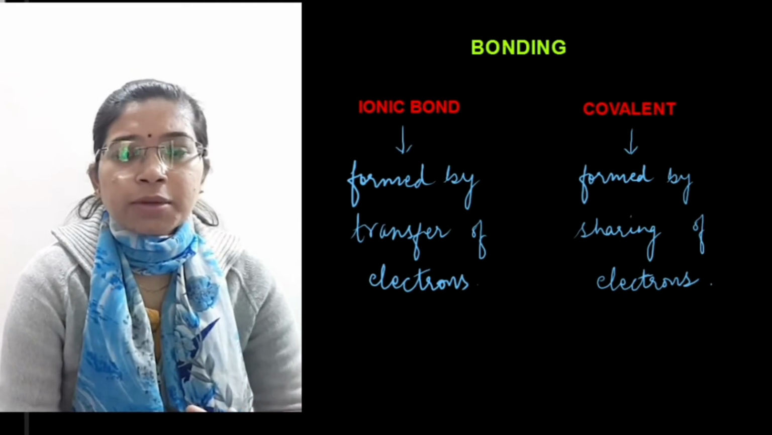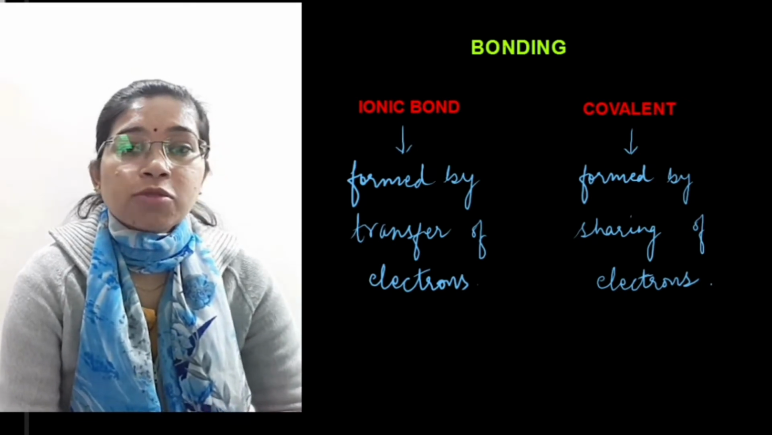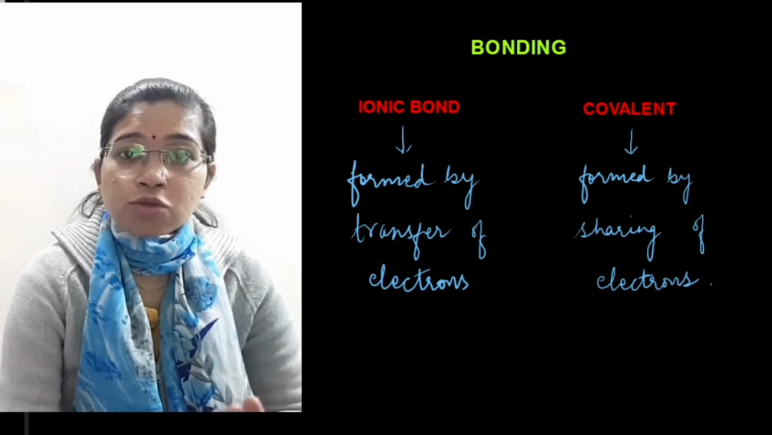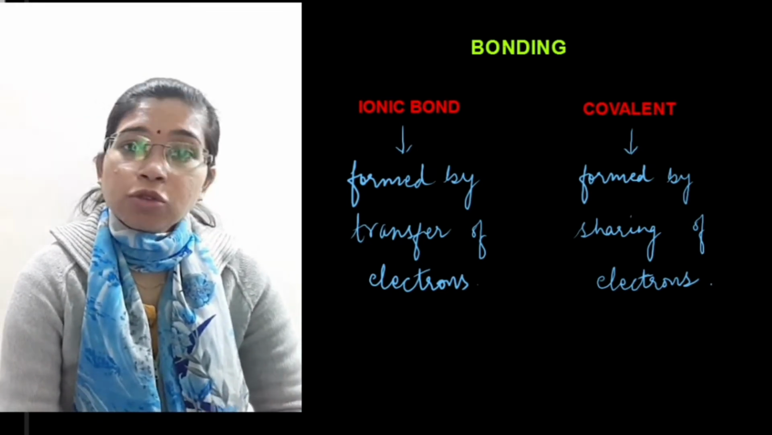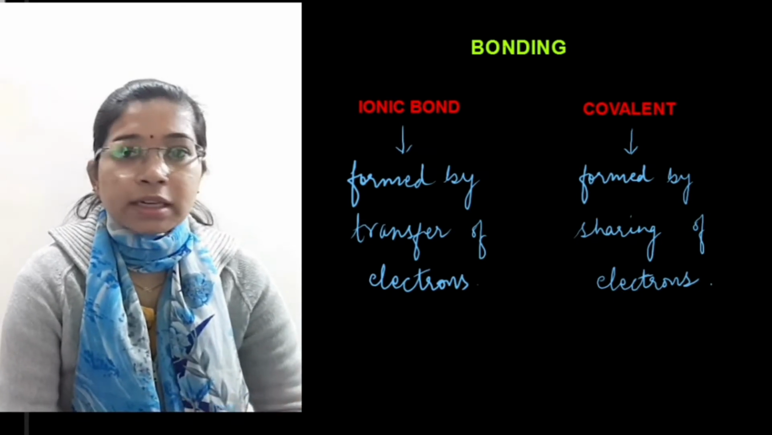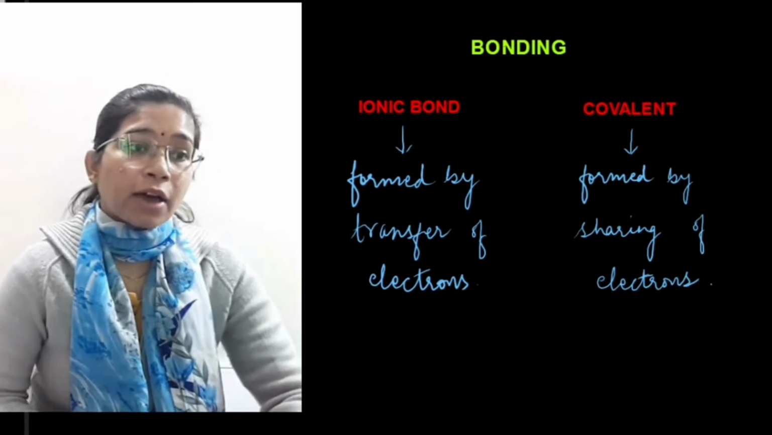Before bonding in carbon, we will see what the other two types of bonding are, that is ionic bond and covalent bond. Except these two types of bonding, we have one more bond, that is hydrogen bond, and we will discuss it when you are in 11th standard. First of all, let's discuss ionic bond.